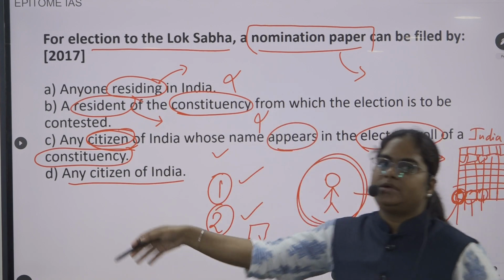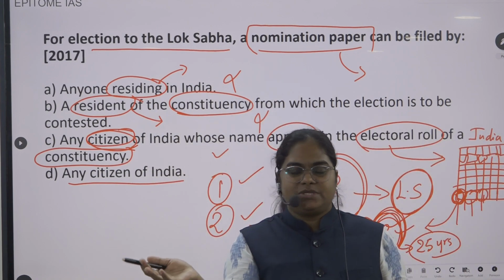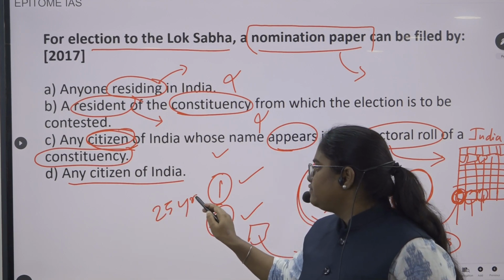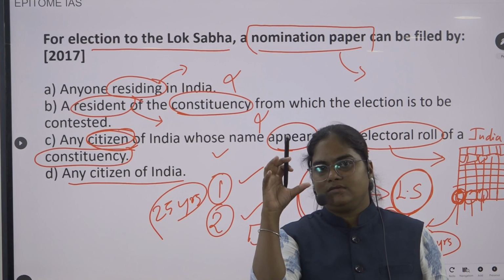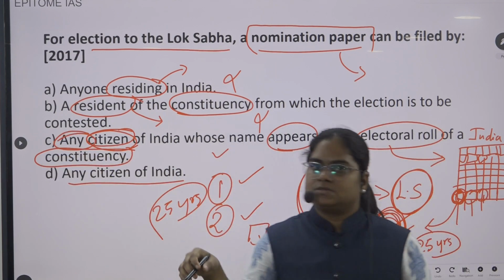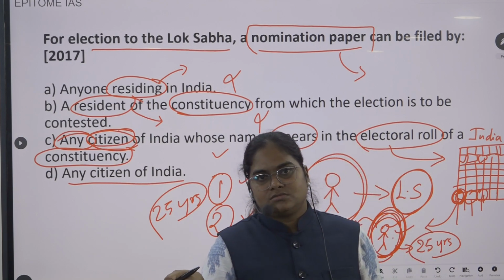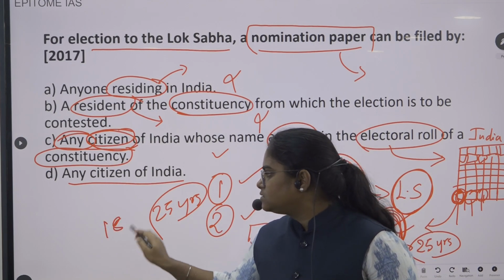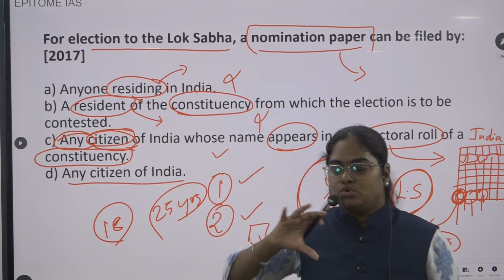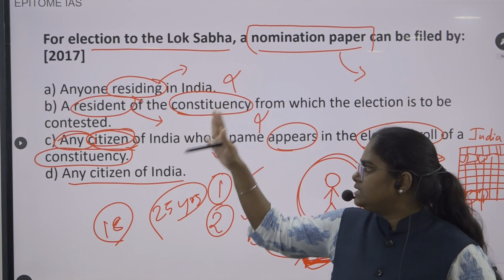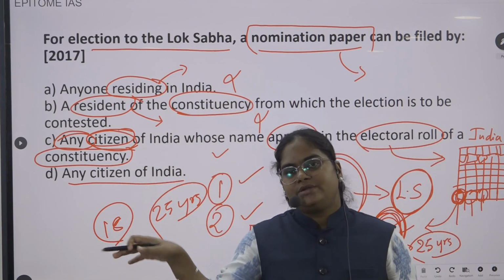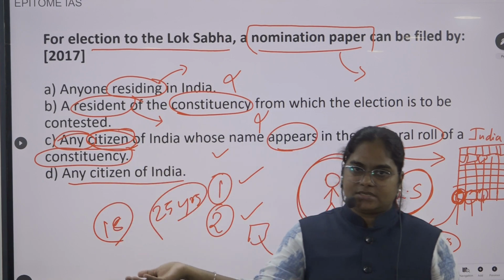According to this question, there are many eligibility criteria. Okay, one of that is 25 years. Again, if you go very specifically, logically, here they are mentioning any citizens. No, not any citizens. Not the citizen who is of 18 years, because he is not eligible for Lok Sabha elections, right? So don't go that much deeper. Just see what are the things which are given in the options, and try to eliminate the options, and you will ultimately get the answer.